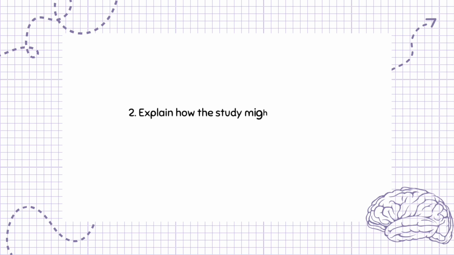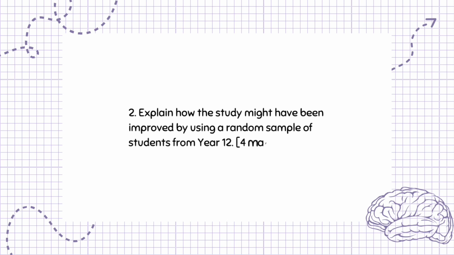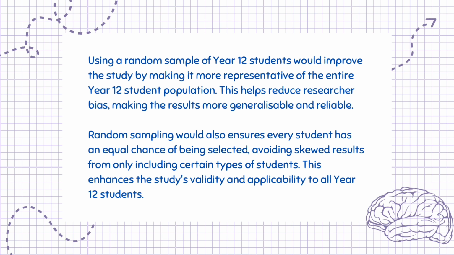Question 2. Explain how the study might have been improved by using a random sample of students from Year 12. 4 marks. Using a random sample of Year 12 students would improve the study by making it more representative of the entire Year 12 student population. This helps reduce researcher bias, making the results more generalizable and reliable. Random sampling would also ensure every student has an equal chance of being selected, avoiding skewed results from only including certain types of students. This enhances the study's validity and applicability to all Year 12 students.